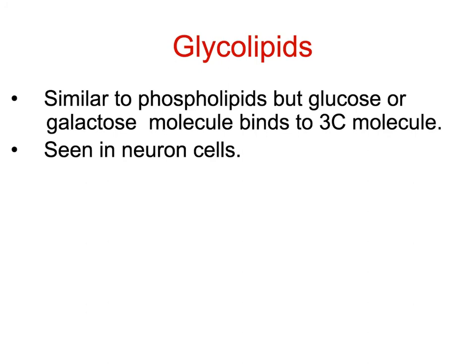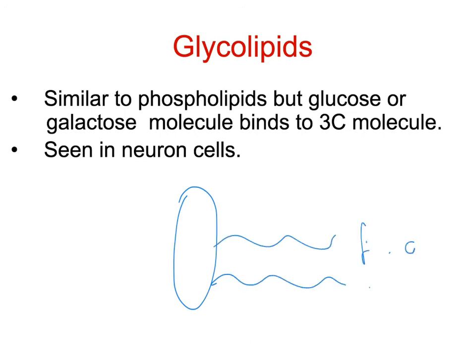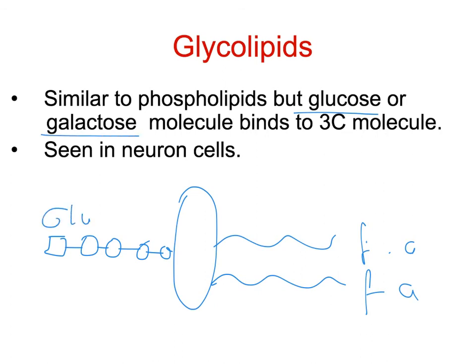Glycolipids have again a glycerol molecule, again fatty acids, but they may have some chains of glucose or galactose molecules attached to the glycerol molecule, and this molecule is mostly found in the structure of the cell membrane and in the neuron cells.